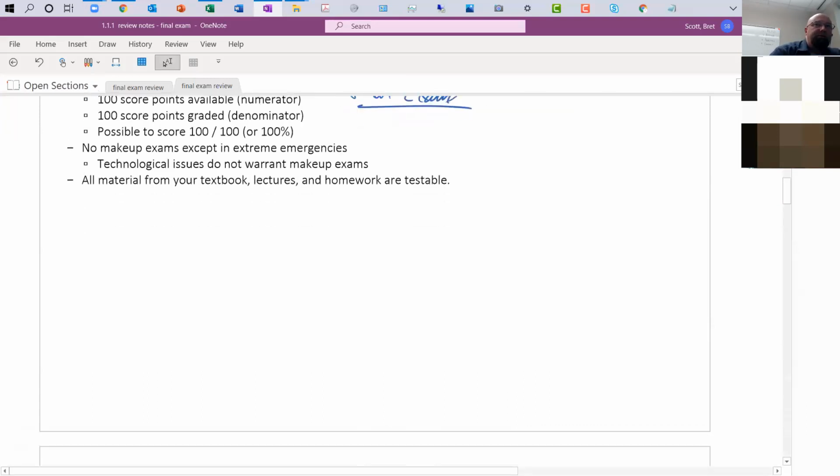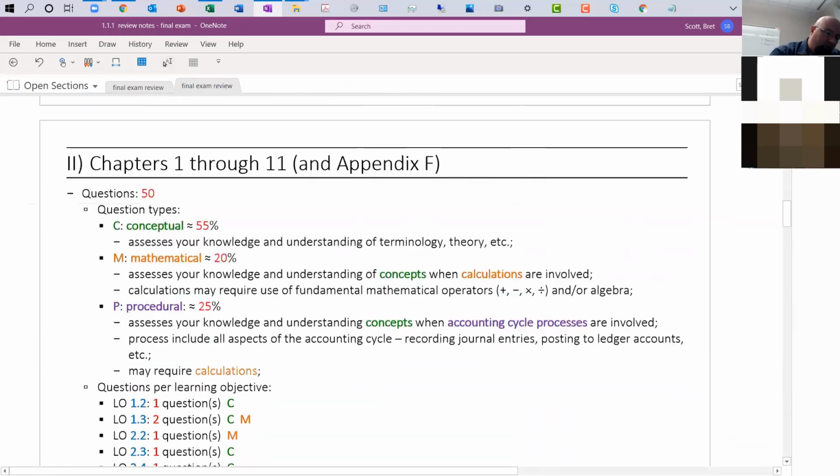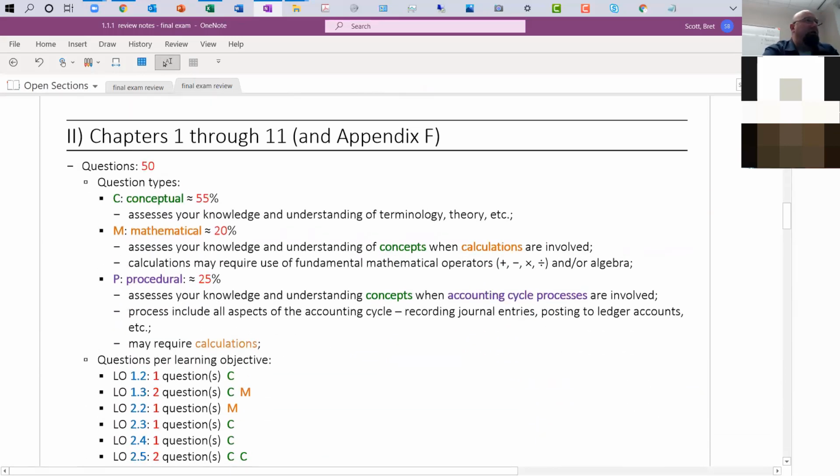So no makeup exams in case of extreme emergencies, technological issues. Sorry, folks, if something's not working on your end, I can't do anything for you. So make sure that there's no problems. All material from textbook, lectures, homework, testable just as usual. But what in particular do you need to go back and focus on? Well, just going to give you a general breakdown of the rigor here.